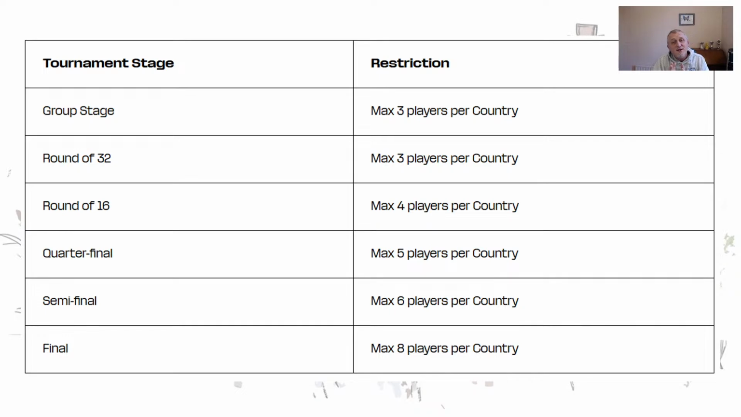Running through this quickly, there's another restriction. In the group stages and round of 32, we can only have 3 from a country. Now, it may be that by the time we get to round 3, everyone wants Brazil, for example, but you can only have 3 of them. So there may be some popular players that we end up not having.